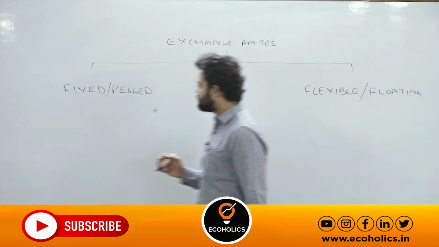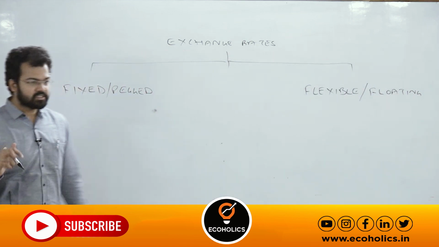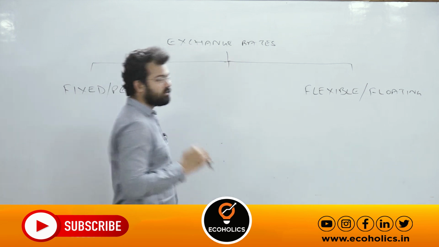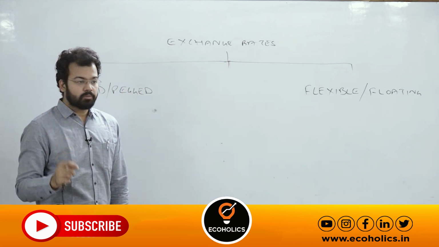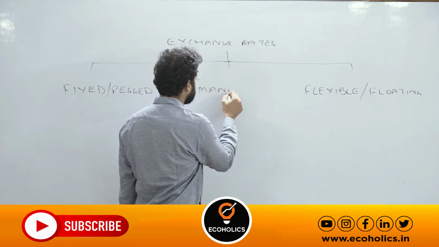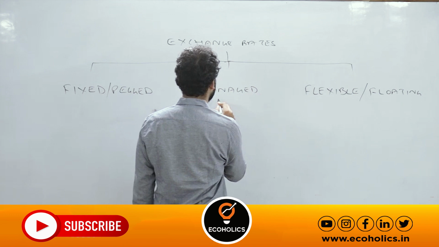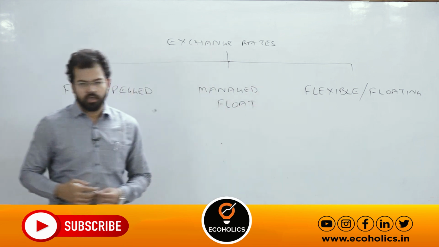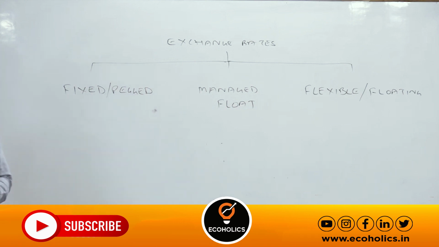First one is fixed exchange rate or pegged exchange rate. Second one is flexible and floating, and more or less the same meaning. And the third one is managed float.